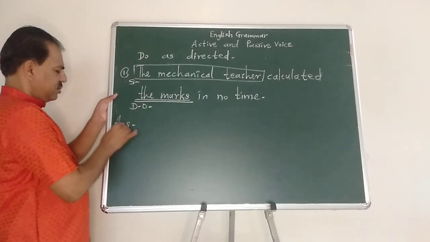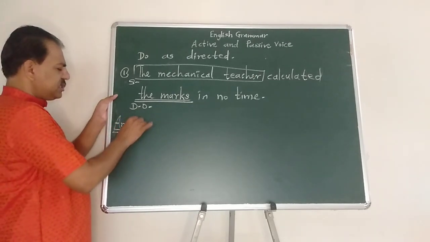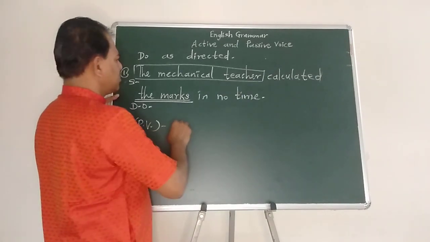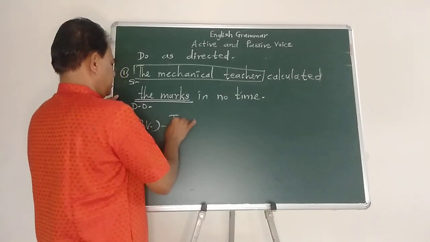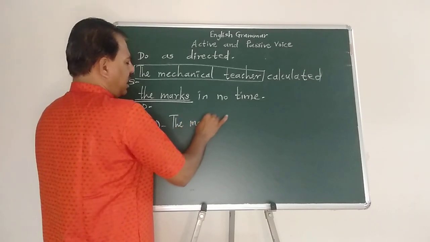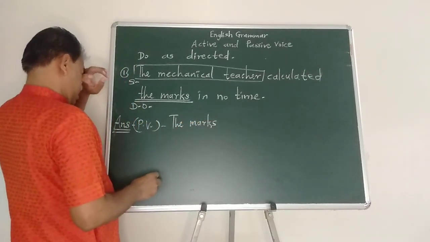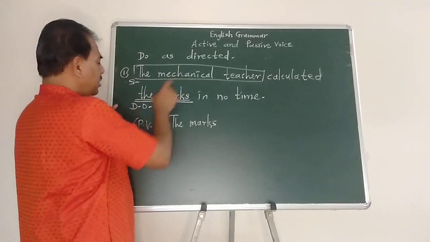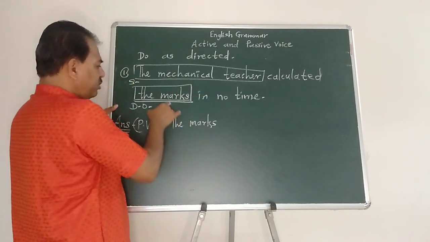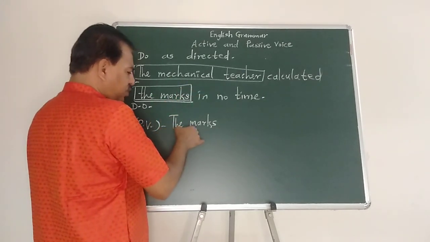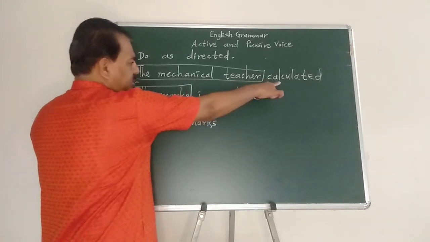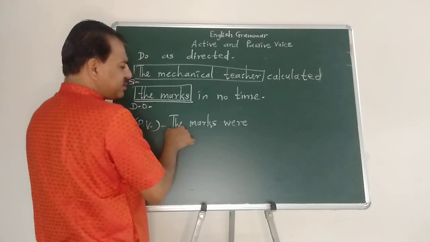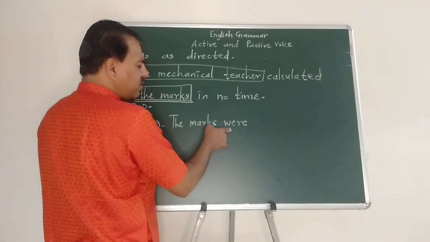Now focusing on action means writing in passive voice. The marks. Now see, the subject is in singular number, but the object which is to be taken in place of the subject is in plural number. The marks, it is simple past tense. The object in place of the subject is in plural number, so here were.